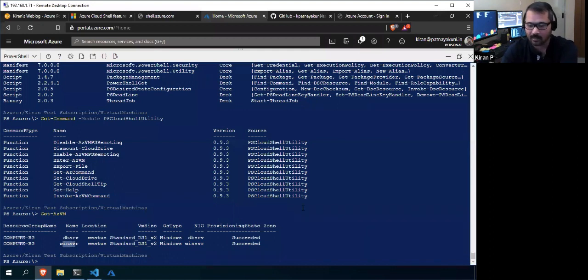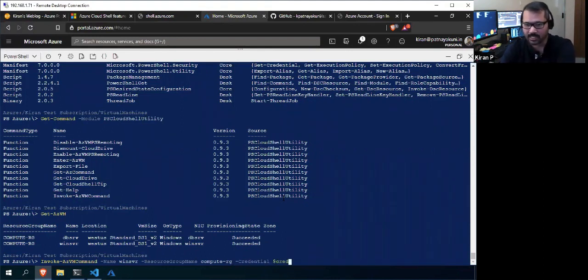Now I'll run commands against this WinSVR. For that I will say Invoke-AzVMCommand, and I'll give the name of the VM, WinSVR, and the resource group, Compute-RG, and you need to give the credentials also.